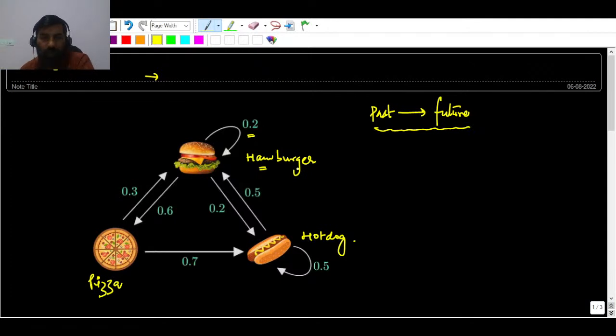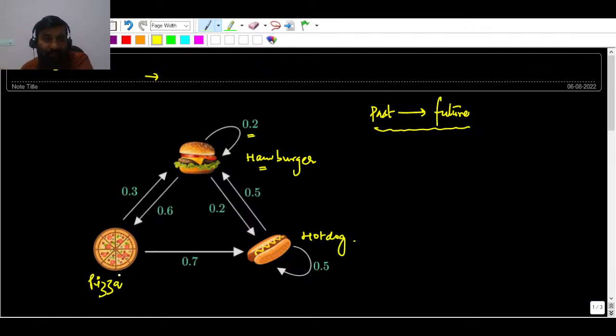So what are the properties of Markov chain? Markov chain is used everywhere: in statistics, in biology, in various processes, in physics as well, in economics, and in business. Nowadays you might have heard the words machine learning and data science. There are various terms used to predict. Whatever is being served today, what is the chance that tomorrow that product will be served?